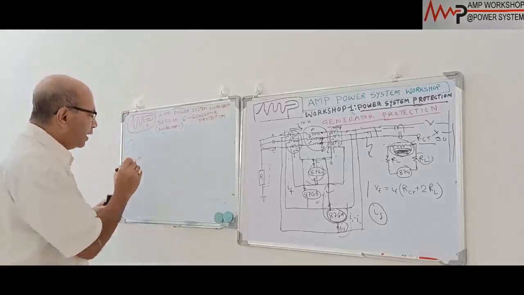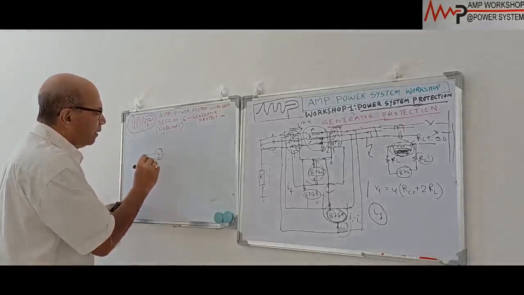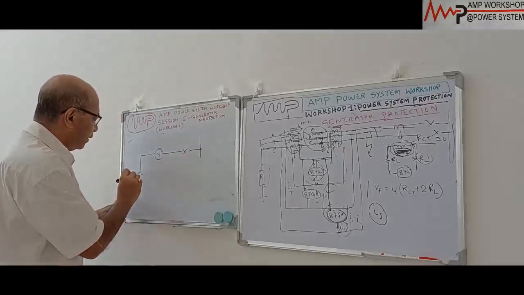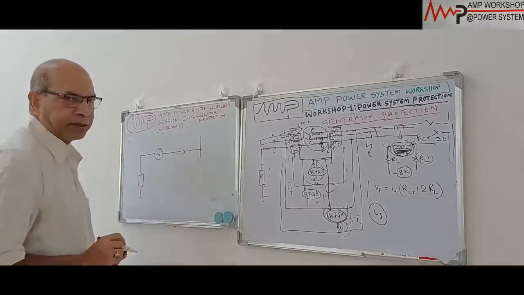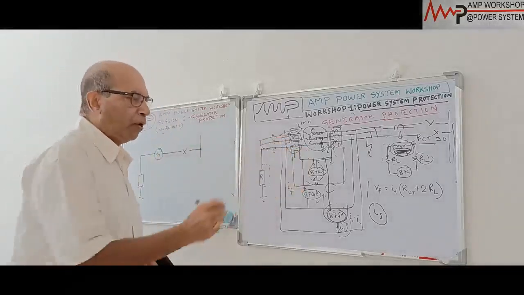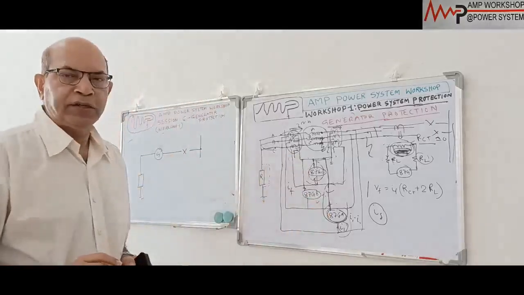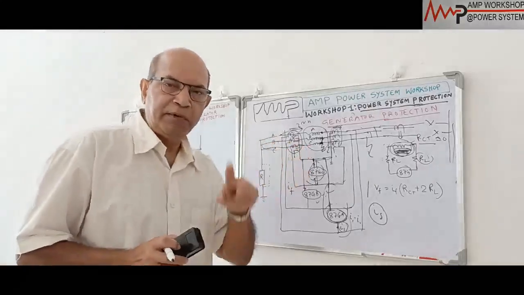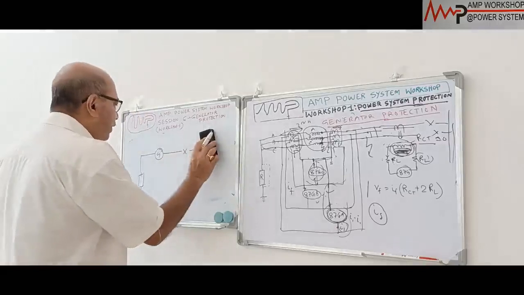In the case of a directly connected generator, suppose this is a generator and then it is going to the circuit breaker, it is switched, and this is grounded. Suppose it is grounded through resistance. So this is a directly connected generator. For this type, either the normal differential scheme or the high impedance differential scheme we can use. But this normal differential scheme or high impedance differential scheme we cannot provide for a unit connected generator.